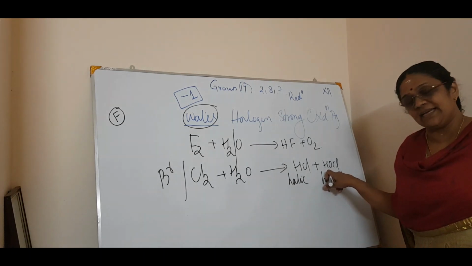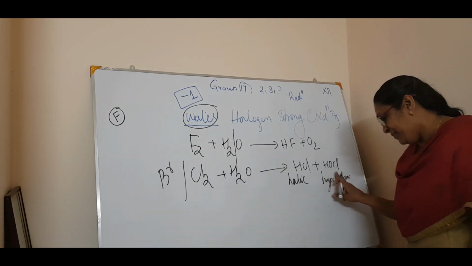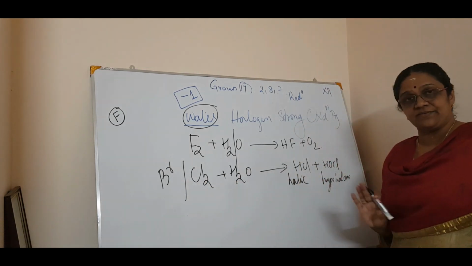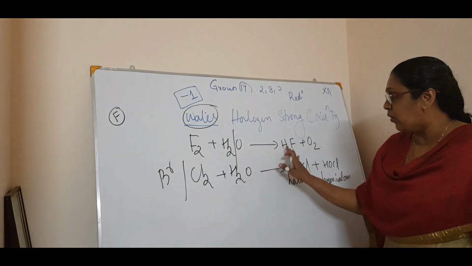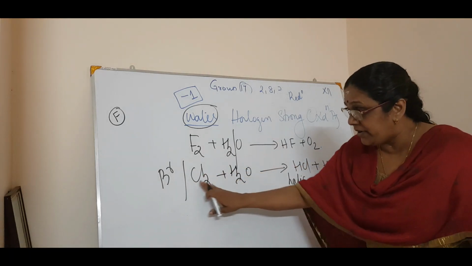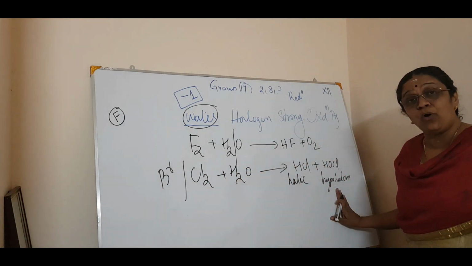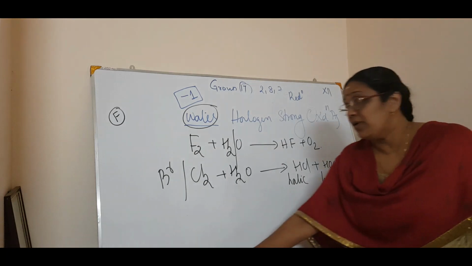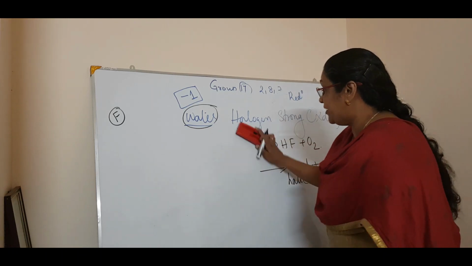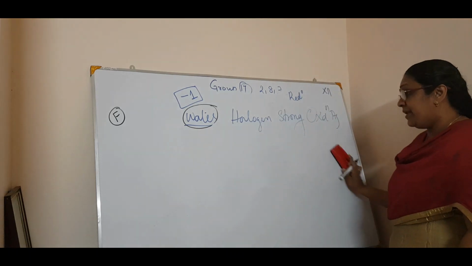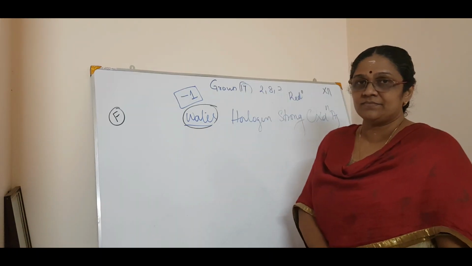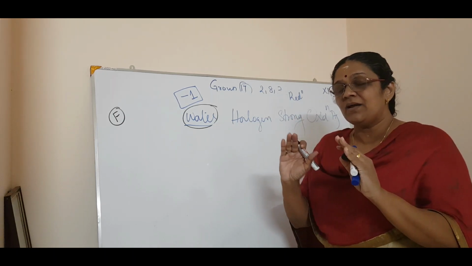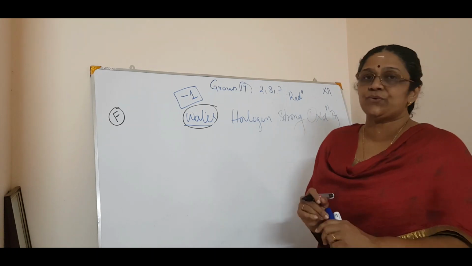Hypobromous acid, like that. That is chlorine plus HOCl. X will be chlorine, bromine, correct. So fluorine forms only halic acid, while bromine and chlorine form halic as well as hypohalous acids. Clear? Now iodine is a little bit different. See, iodine in acidic medium. I told you to have an equation diary. So please remember, you have to get all these equations into that, right?